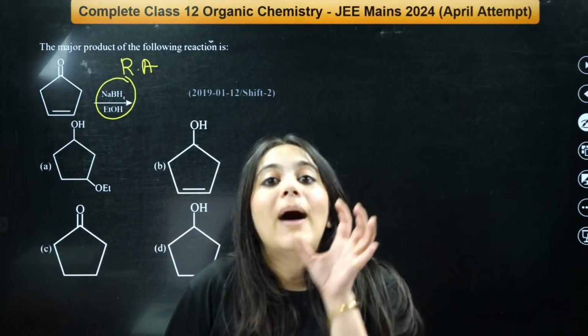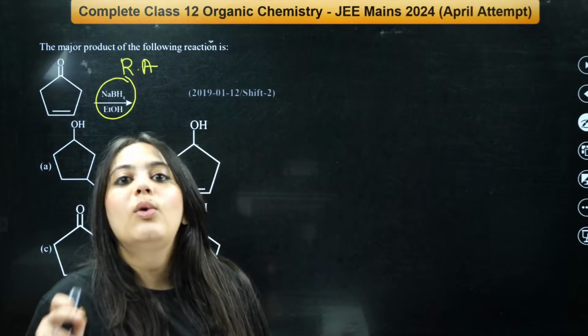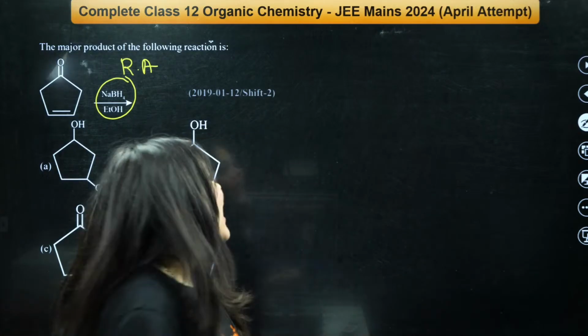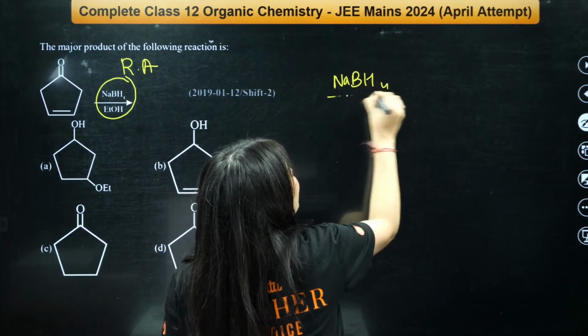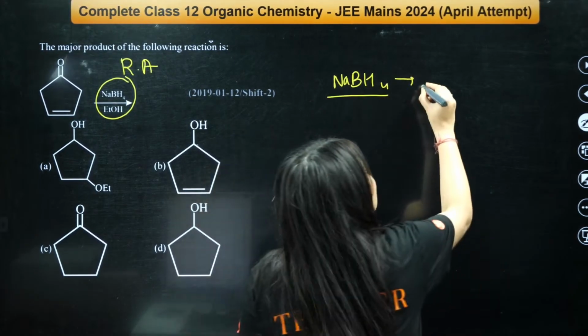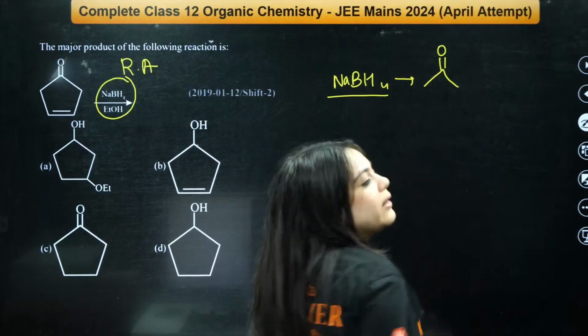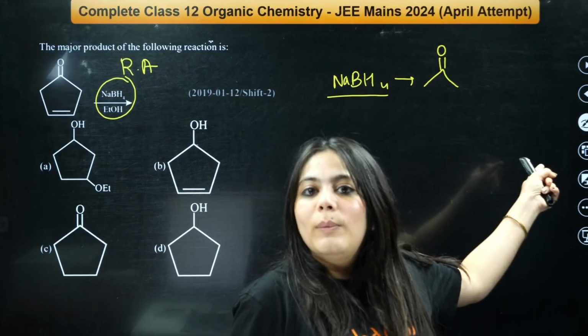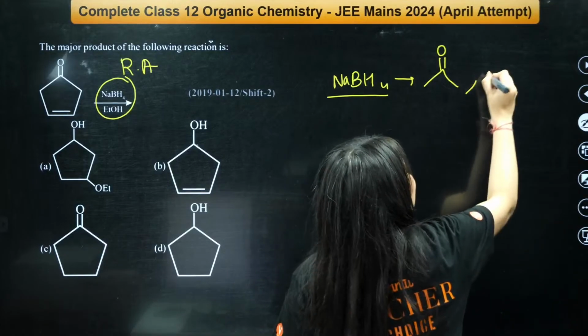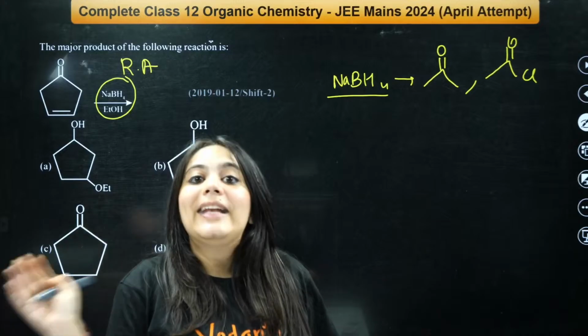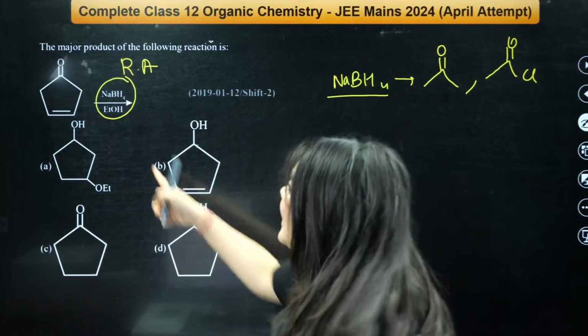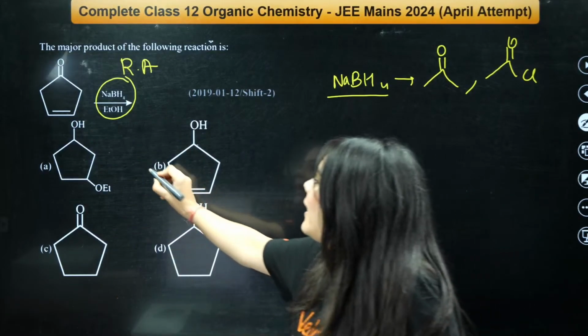NaBH4 is a mild reducing agent. Understand one thing. NaBH4 can reduce only three things, which is your keto group, the carbonyl group, and also the carbonyl chloride group, RCOCl. That is it. It cannot reduce alkene. So the correct answer is B.